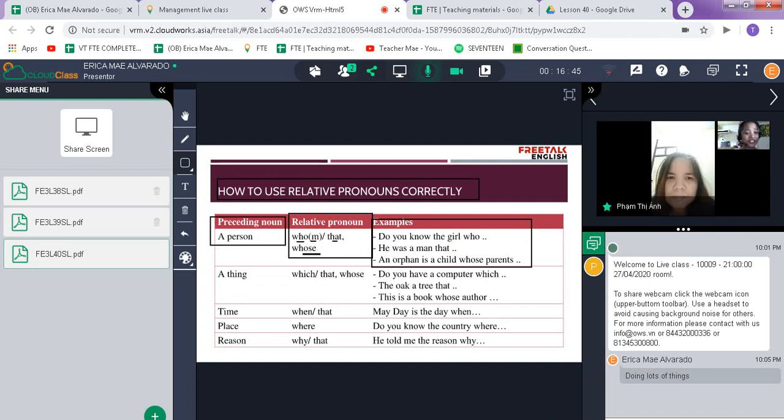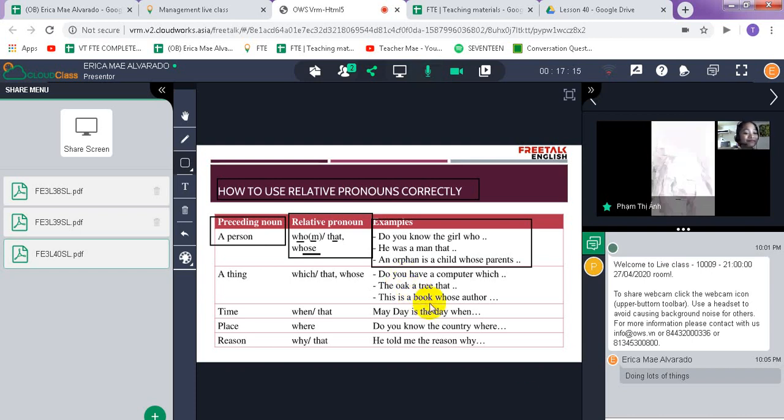So we use different ways of stating our sentences so that they will not be repetitive and so that we can deliver our message more clearly.